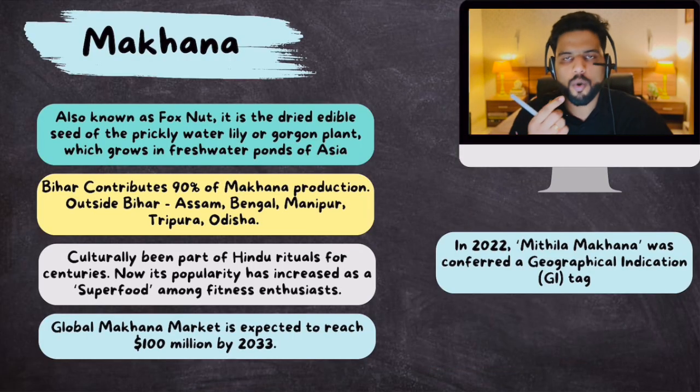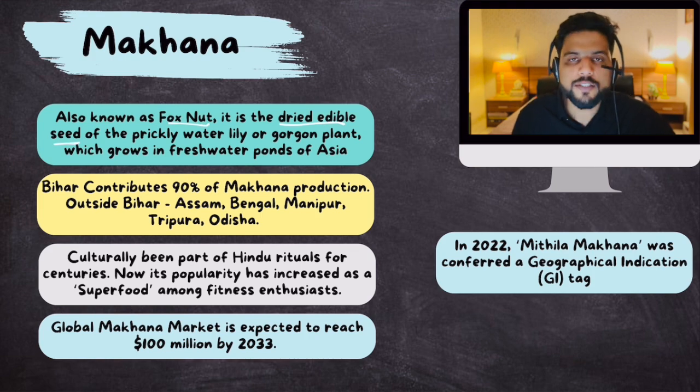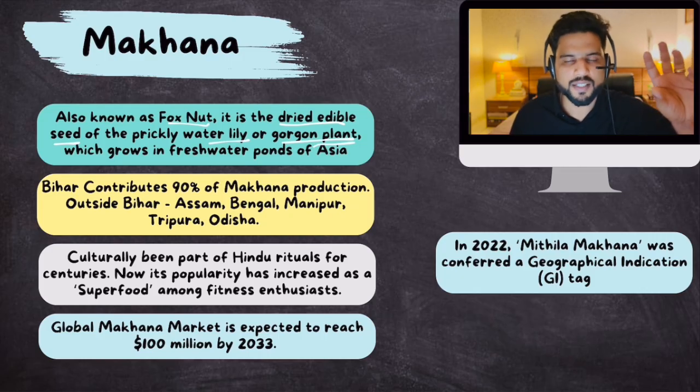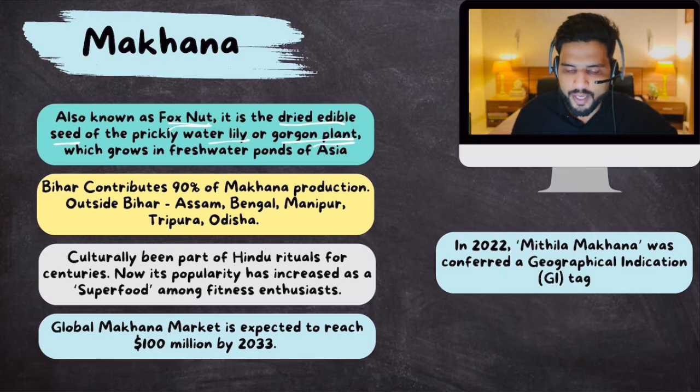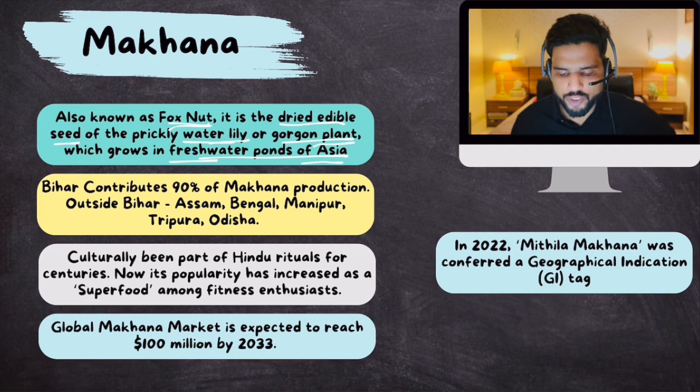Now, first of all, you need to know what Makhanas are, right? They are also known as foxnut in English. It is a dried edible seed. Makhanas are edible seeds of the prickly water lily or gorgon plants. These are flowering plants. They have very nice flowers. Their seeds are edible. These seeds are called foxnut or Makhanas. Now, these water lilies grow in freshwater ponds of Asia, basically South Asia and Southeast Asia, China, Malaysia, Indonesia, and India. So, freshwater ponds of Asia.